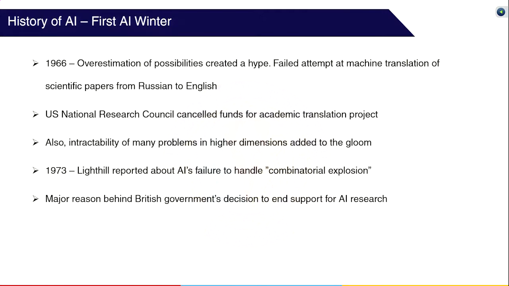In 1973, there was the Lighthill report, which said AI research had failed to come to grips with the combinatorial explosion. This was a major reason behind the decision by the British government to end support for AI research.